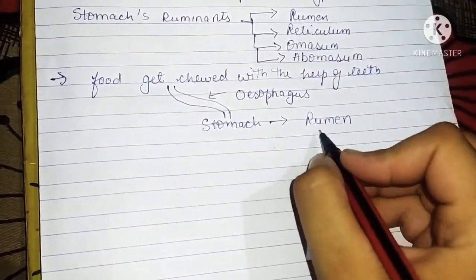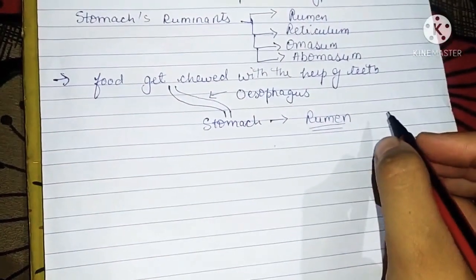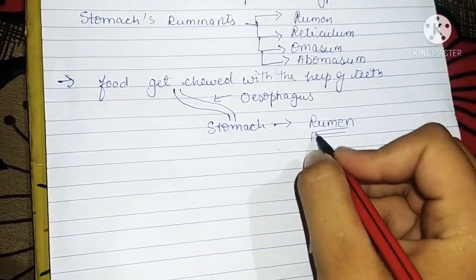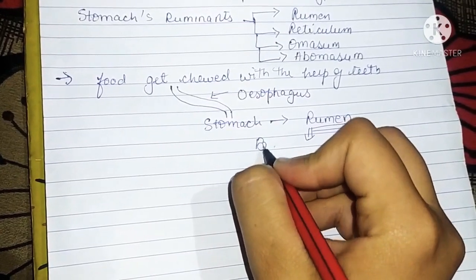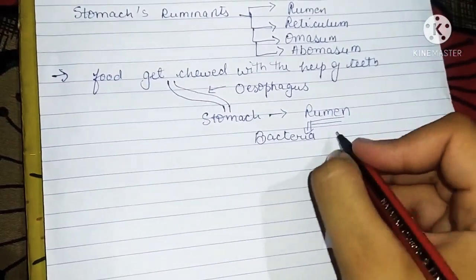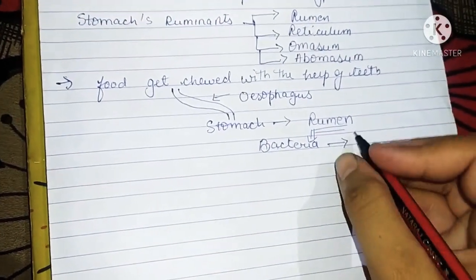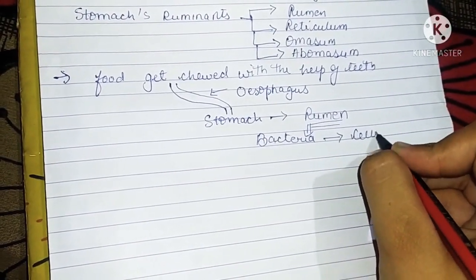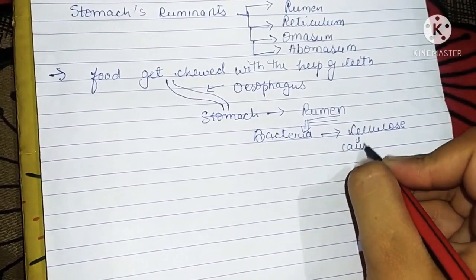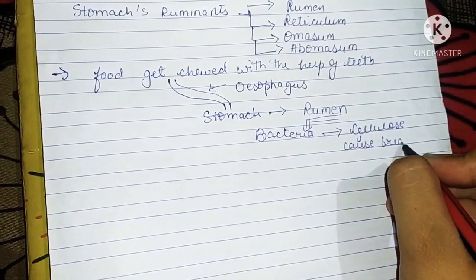Now your food enters the first chamber of the stomach, that is rumen. In this chamber, bacteria are present and they attack the cellulose and cause breakdown of cellulose.